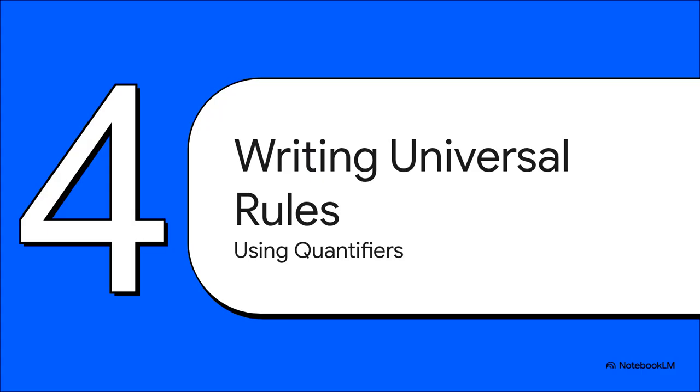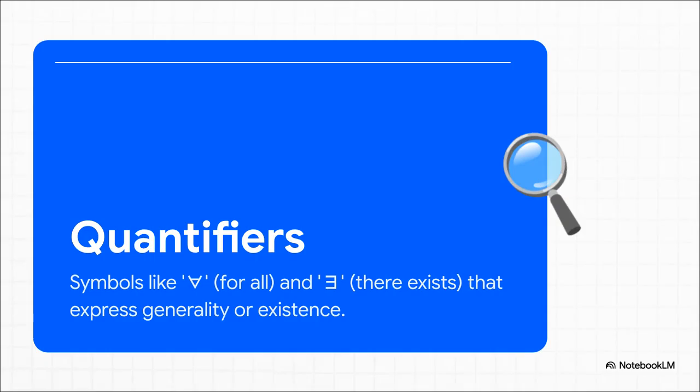Okay, now we're getting to the real engine of first-order logic. By just adding two special symbols, called quantifiers, we can take our simple little statements and turn them into these powerful universal rules that can govern our entire knowledge base. These two symbols are the absolute powerhouse here. That upside-down A means for all, and it lets us make those huge, sweeping statements. That backwards E means there exists, and it lets us say, hey, there's at least one thing out there with this property. Together, they allow an AI to generalize from just one fact to an entire category of things.